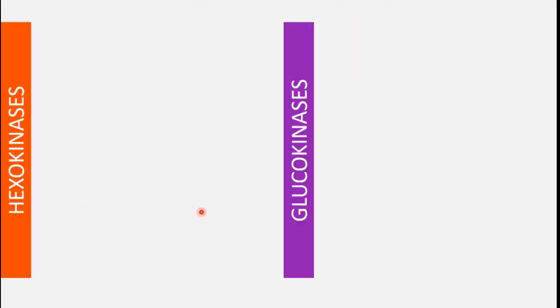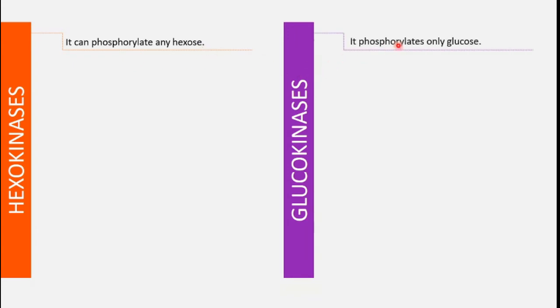So first of all, we talk about the difference between the hexokinase and the glucokinase. The first major difference is that hexokinases can phosphorylate any hexose, but the glucokinase can phosphorylate only glucose. The hexokinase has higher affinity for glucose.